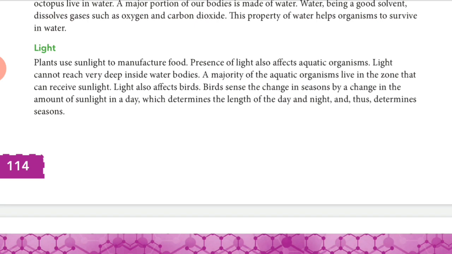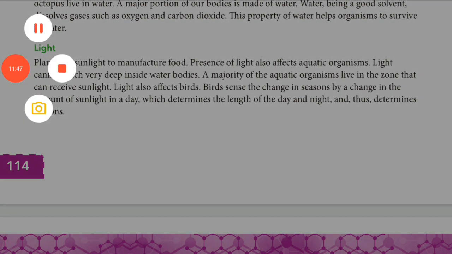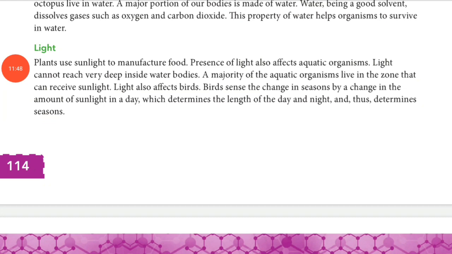And if we discuss animals, the animals which live in the water, light cannot reach very deep inside the water. So aquatic animals can survive where they can get enough sunlight, right?